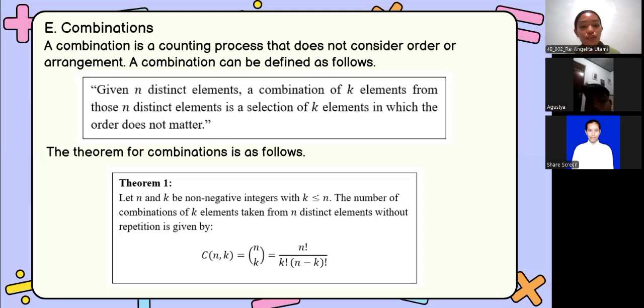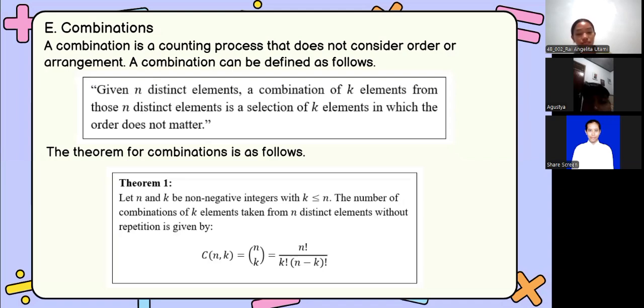Now, let's look at theorem 1 for the formula. The number of combinations of k elements taken from n distinct elements without repetition is given by C of n, comma k equals n factorial divided by k factorial times n minus k factorial. I see the difference.